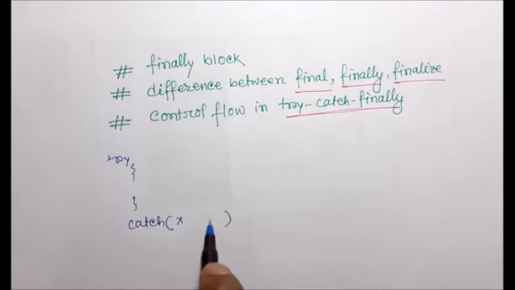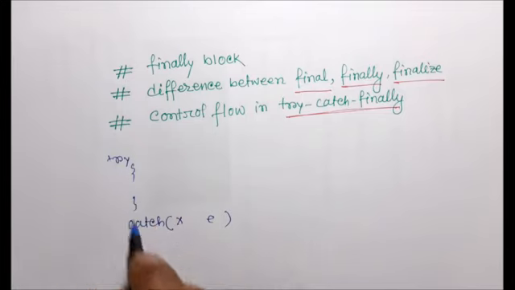Whatever the exception is, this is my catch block. And I use finally as a block. I have already mentioned that finally is a block. Please keep that in mind. It's a block, and so we can use try, catch, then finally block.